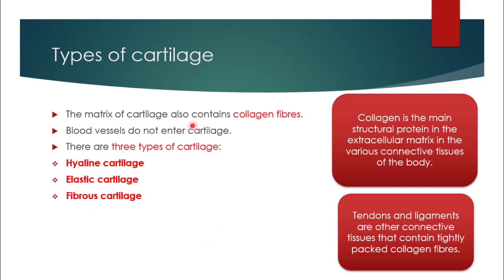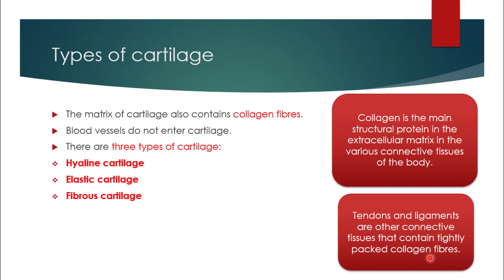The matrix of cartilage also contains collagen fibers. What is collagen? It is the main structural protein that is present in the extracellular matrix in the various connective tissues of the body, which means collagen is an important structural protein that is present in the matrix. Tendons and ligaments are other connective tissues that contain tightly packed collagen fibers. We will discuss about tendons and ligaments in our next lecture.